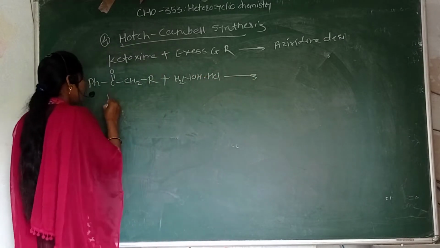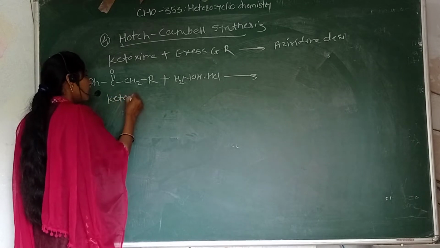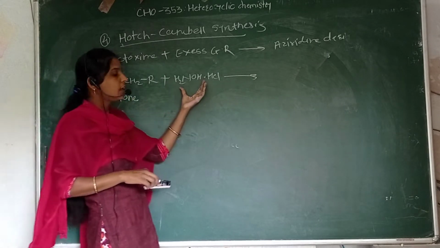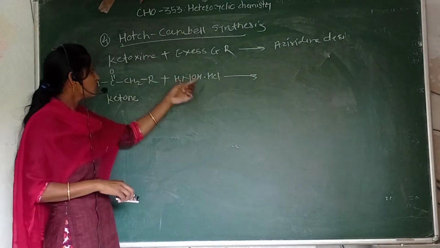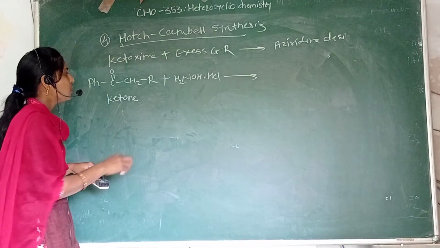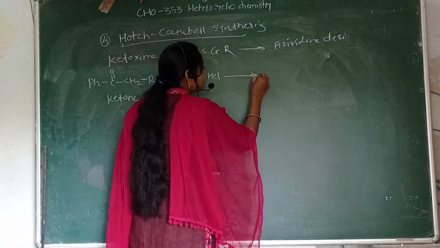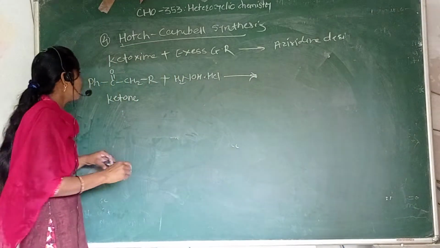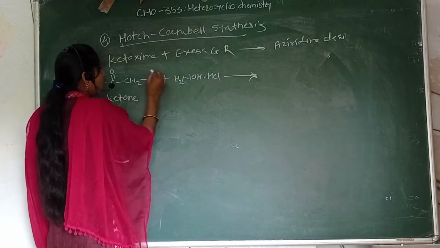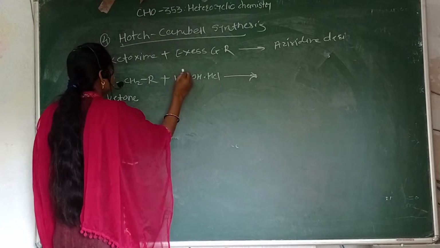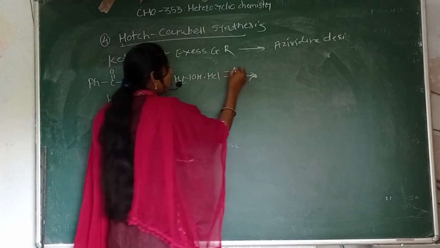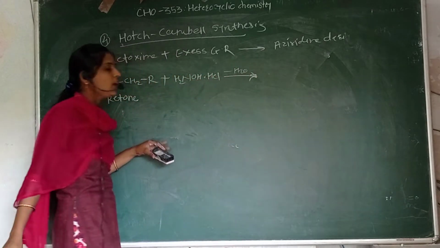This is the ketone. We use this reagent, which gives rise to the formation of ketoxime. First we write the formation of ketoxime, with removal of one water molecule.